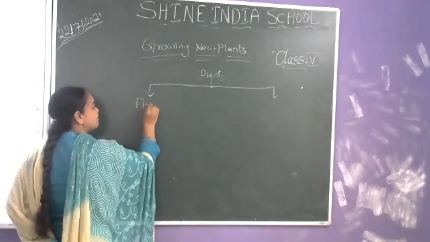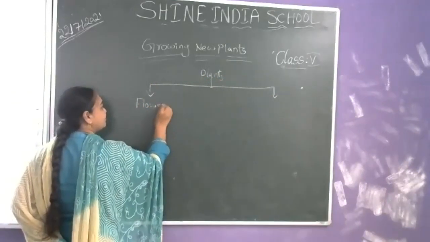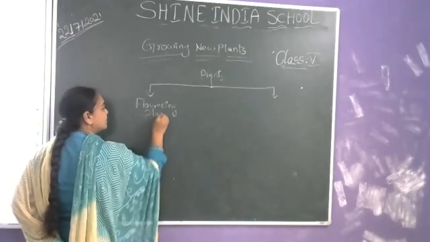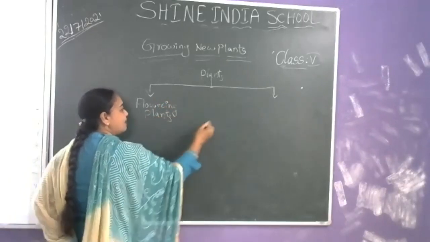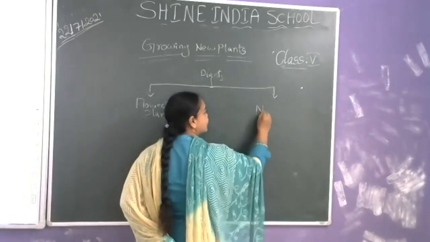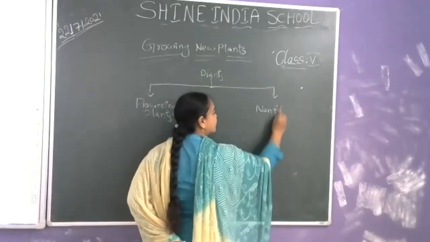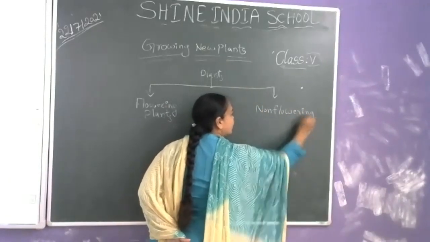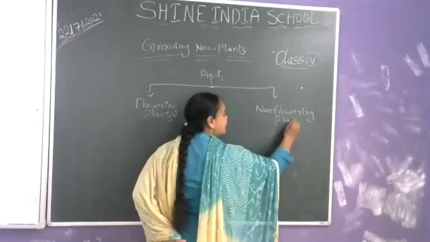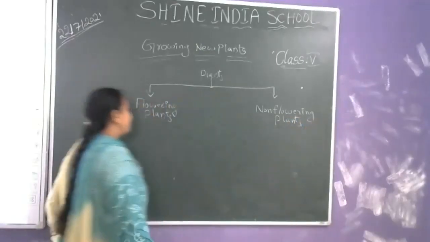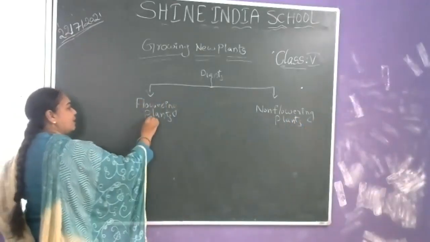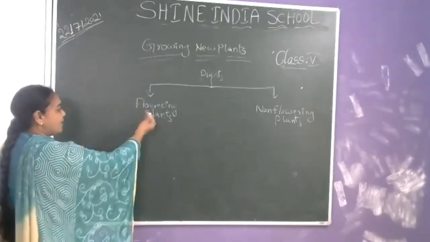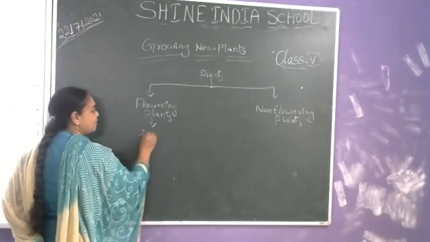In the previous classes, we discussed that flowering plants give rise to flowers.